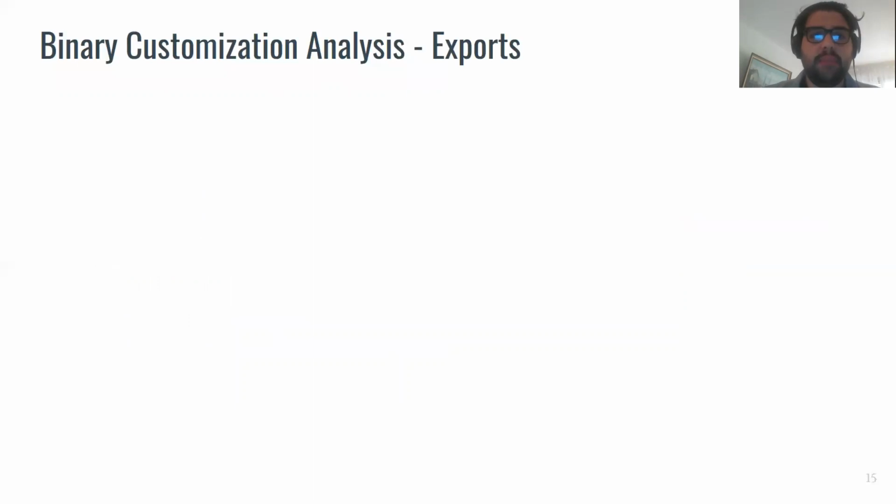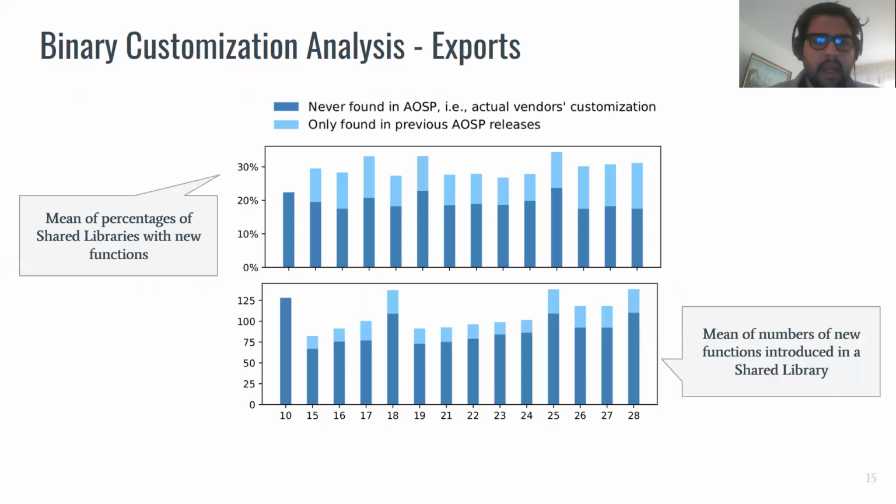So let's now see the binary customization analysis for what concerns the modification of the shared libraries and executables. As you can see on the top part of the graph, we have the mean percentage of shared libraries that are modified by the vendors, while the lower part of the graph shows the mean number of new functions that are introduced in shared libraries.